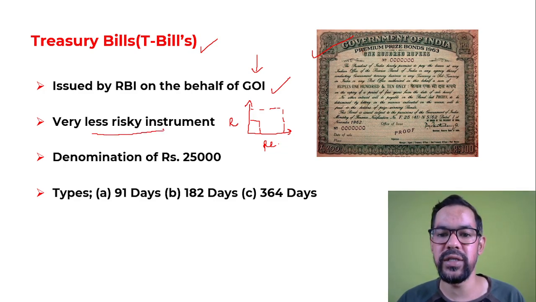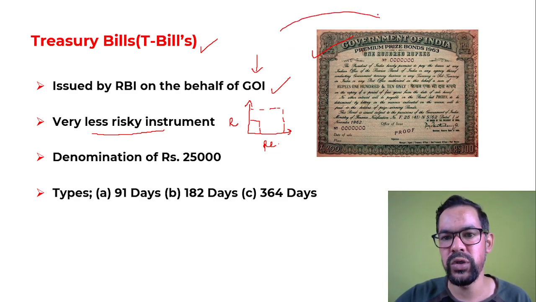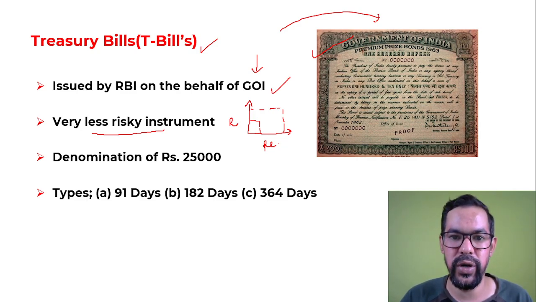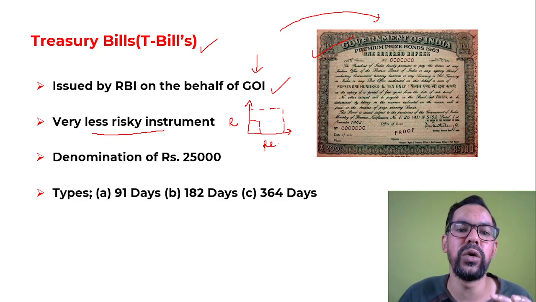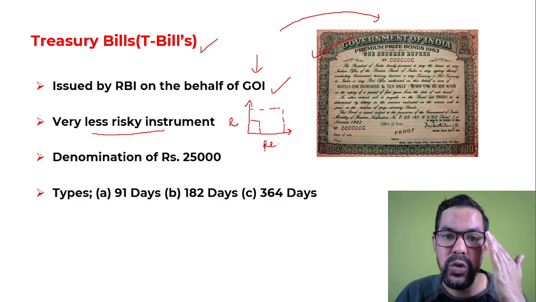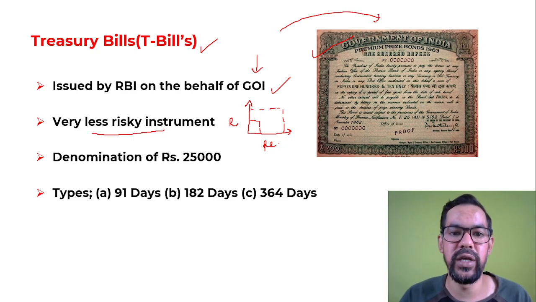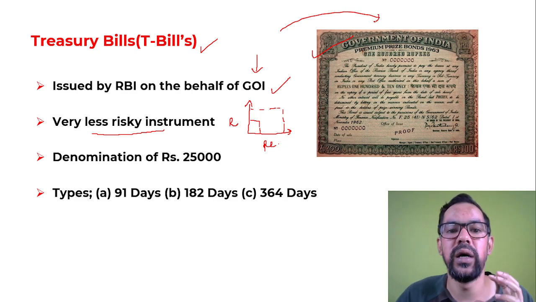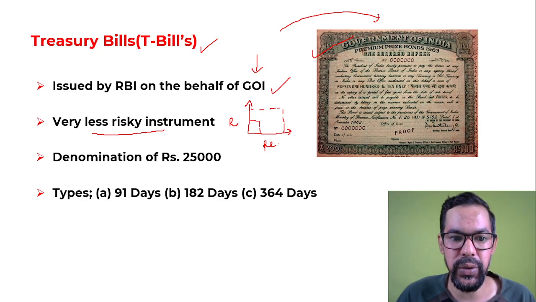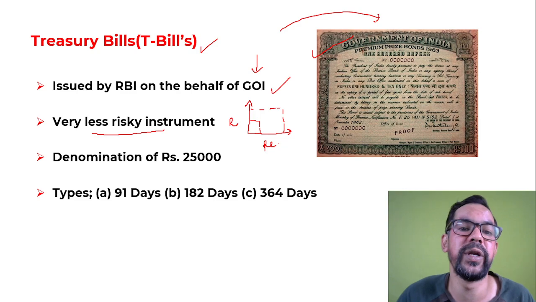Why are these very low risk instruments? Because these are issued by the Government of India. The promise is generally made by the Government of India, and we have that surety, because the government is not going to make false promises on these kinds of instruments. So these are sovereign in nature. The promise is generally made by the central government of that particular country. So for treasury bills, the promise is made by the Government of India, and these are the least risky instruments in the money market.